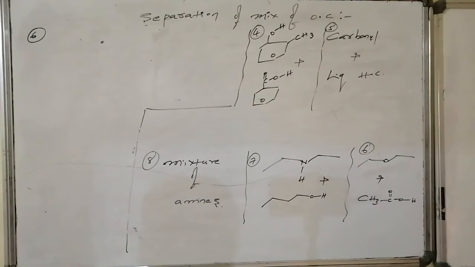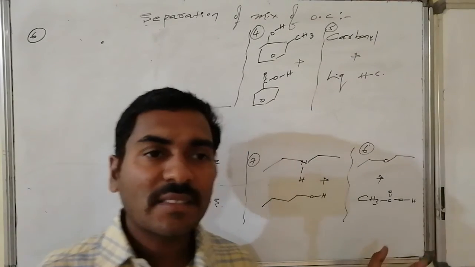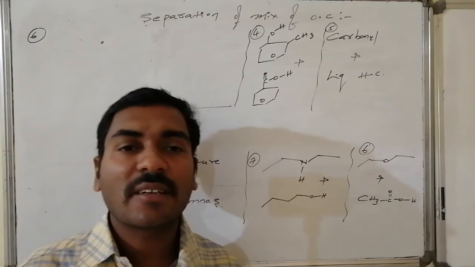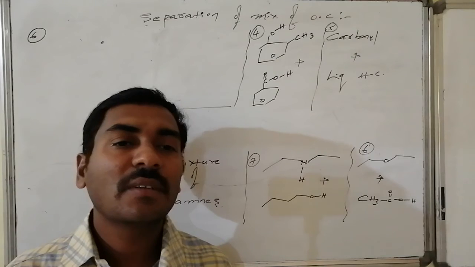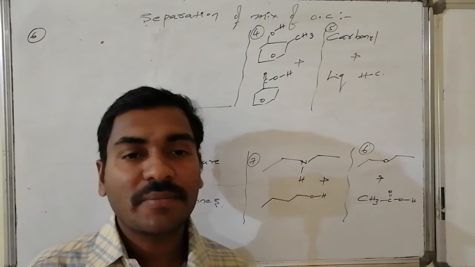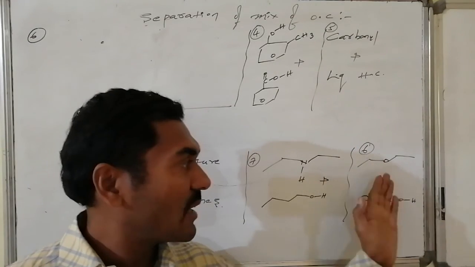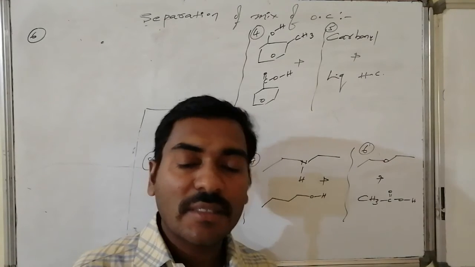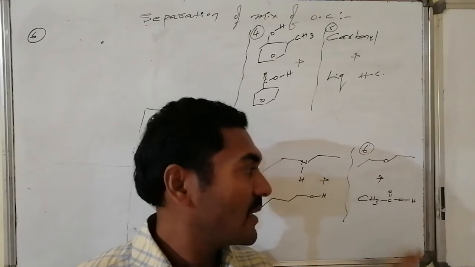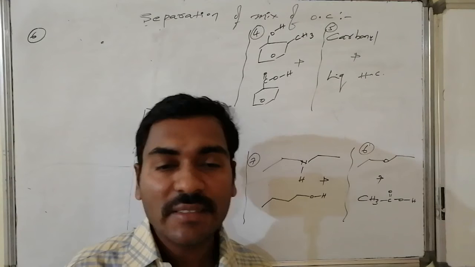The next case, the sixth one, that is diethyl ether and acetic acid. Acetic acid on reaction with sodium hydroxide converts to the sodium salt, sodium acetate. The salt is soluble in water and enters into the aqueous layer. Thus the organic compound is separated. The salt on reaction with dilute HCl, acidification, converts to acetic acid. Thus it can be retrieved.